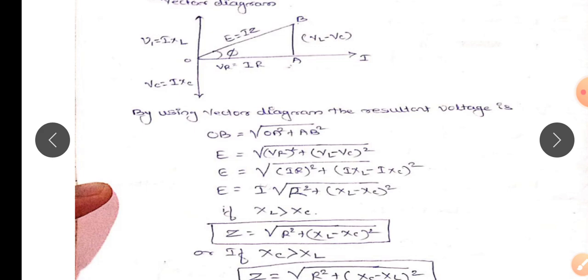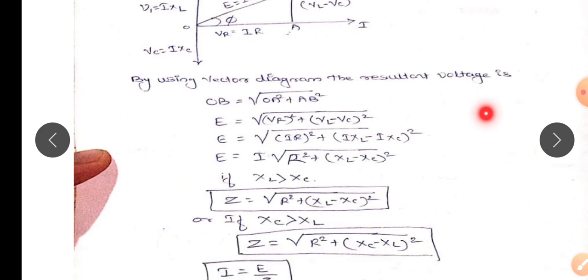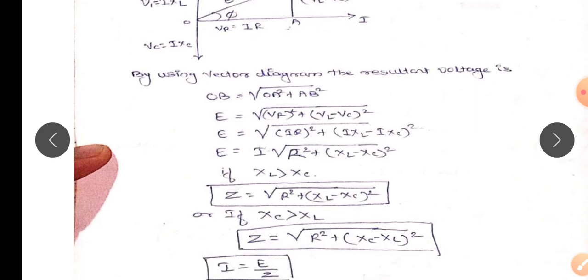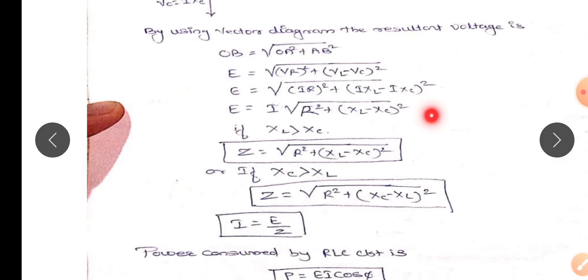OB is equal to square root of OA square plus AB square. E equal to square root of OA square, which is VR the whole square, plus AB square, which is VL minus VC the whole square. So E equal to square root of IR square plus IXL minus IXC the whole square. Taking I common outside of the square root, E equal to I square root of R square plus XL minus XC whole square.